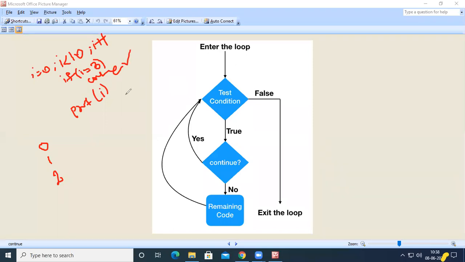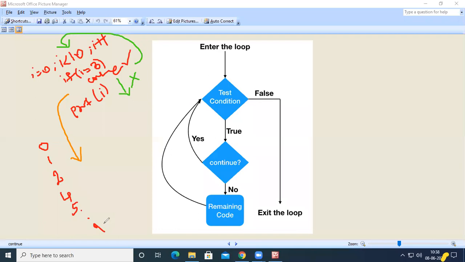Break statement just brought the control out of the loop. But the continue statement will not execute the remaining lines, but it will continue to the next iteration. Okay, so 3 will not be printed on the output screen, but I value will become 4, and 4 will be printed, 5 will be printed, and so on. 9 will be printed on the output screen.